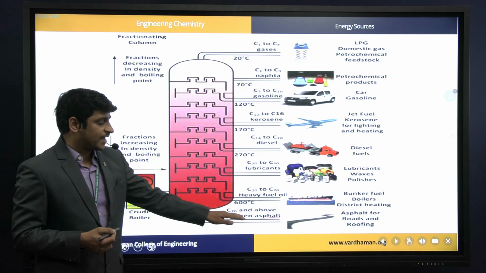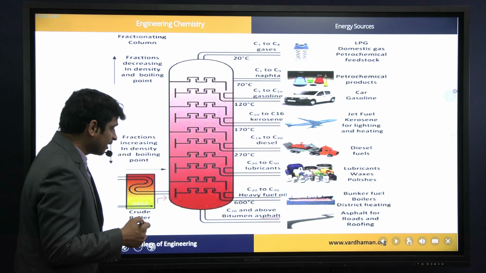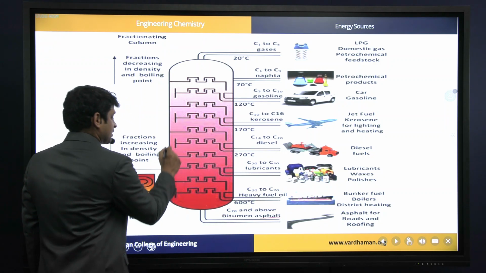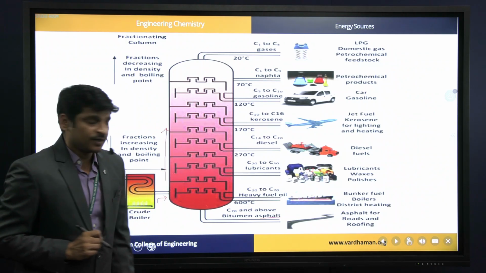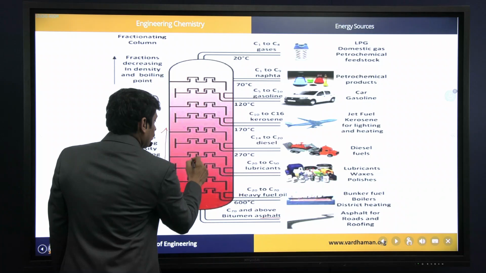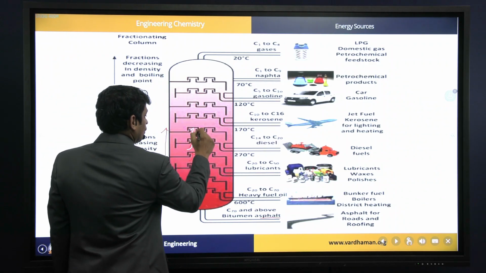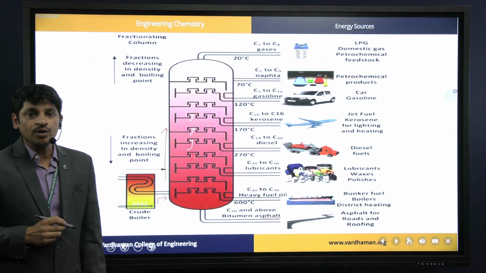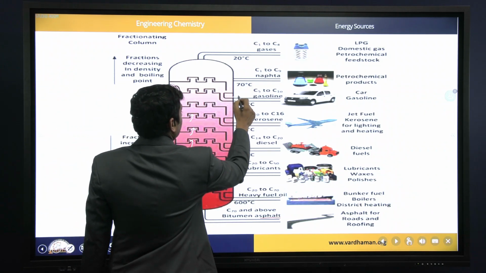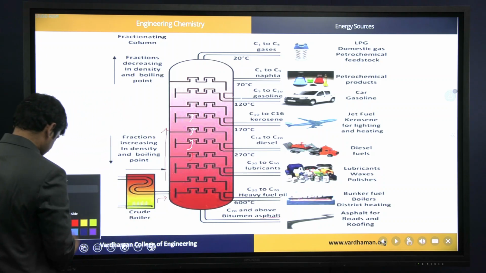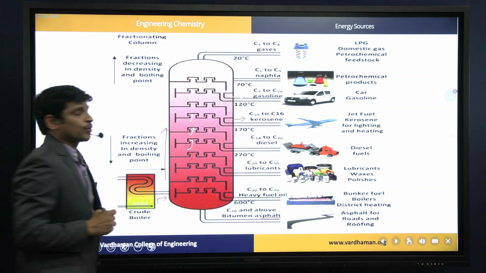So they settle as a precipitate or residue at the bottom, and all the remaining fractions will get vaporized and move upwards. When the vapors are moving upwards, they will hit the chimneys present over these trays and condense back to liquid form. And then these liquid fractions will be collected from different temperature regions. So this is the fractional distillation process.